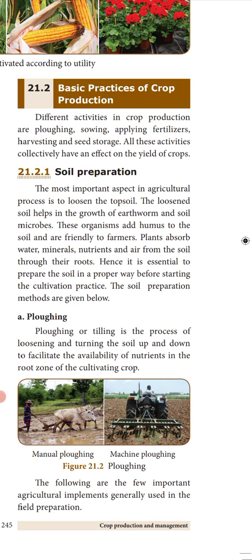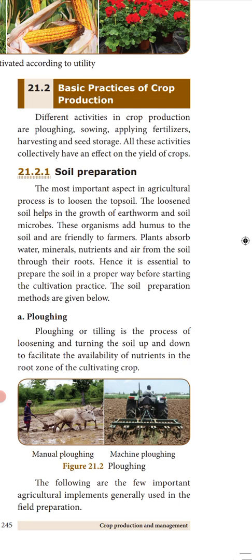And also the other organisms. If the soil is loosened, a proper oxygen supply will be there in between the soil particles, so the organisms will be able to survive. These organisms add humus to the soil and are friendly to farmers. So earthworms are friends of farmers.